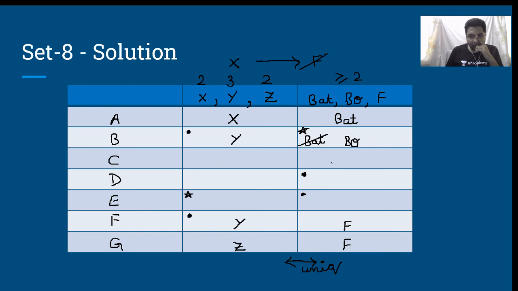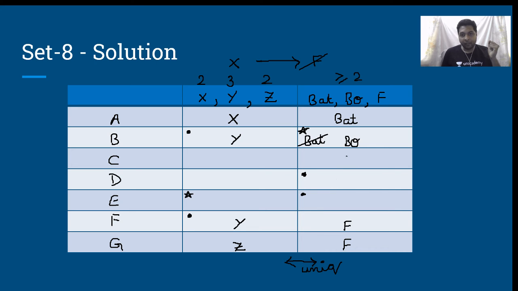Now coming back to the column of the category. Fielding cannot come for D and E. It can either be batting or bowling. If I write bowling, what happens? And if I write batting, what happens? Before even writing, we just have to think what might actually transpire over here.